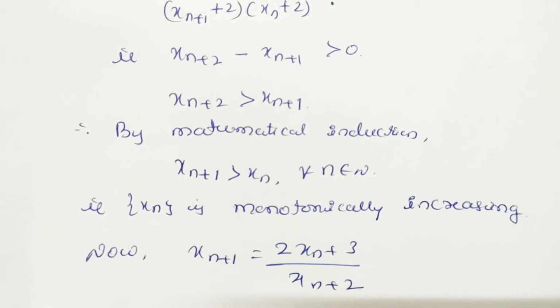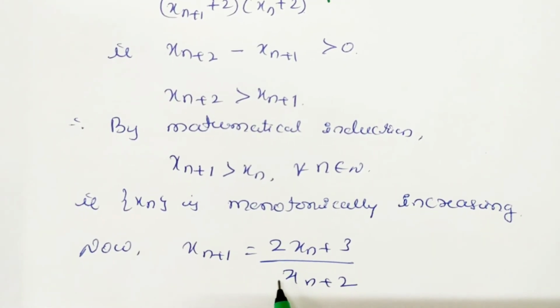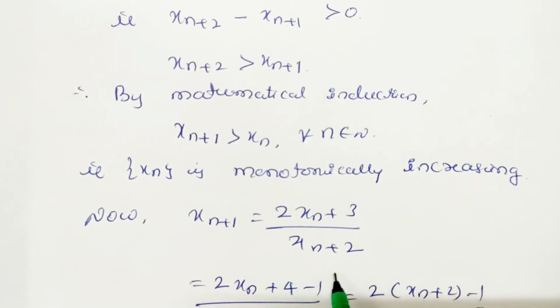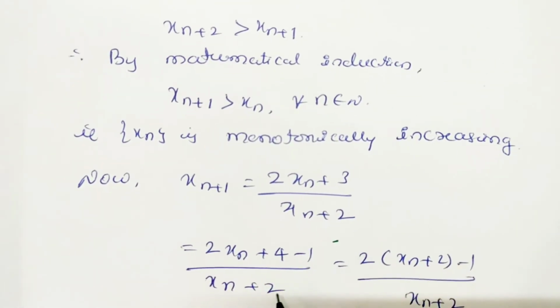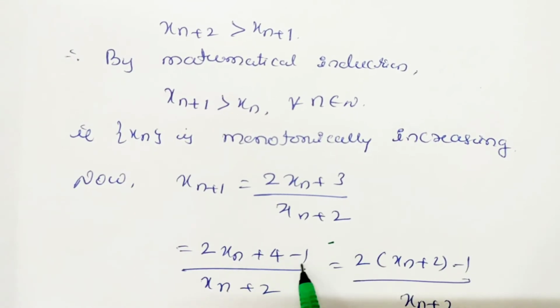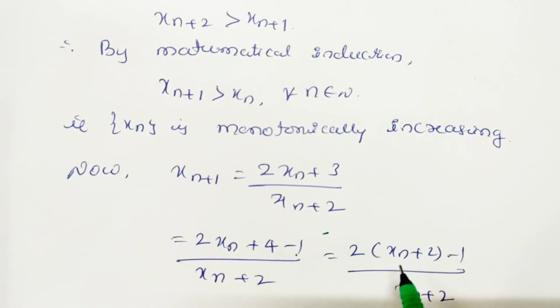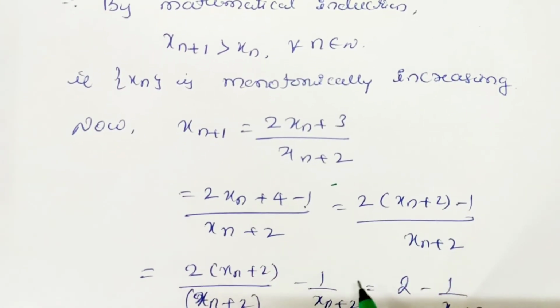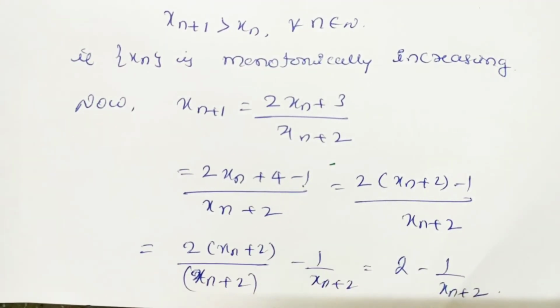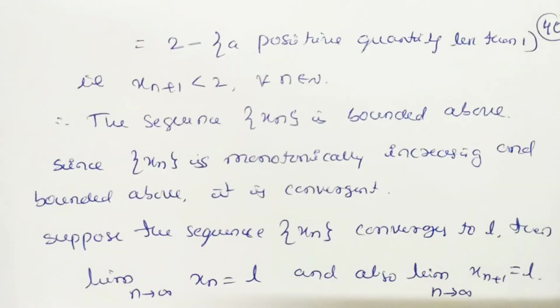Now x_{n+1} is equal to, it is given, (2xn + 3) divided by (xn + 2). Let us take this 3 as 4 minus 1 and keep the denominator as it is. And in the first two terms, let us take 2 common. It will be 2(xn + 2) minus 1, and here separate the terms. You will get 2 minus 1 divided by (xn + 2).